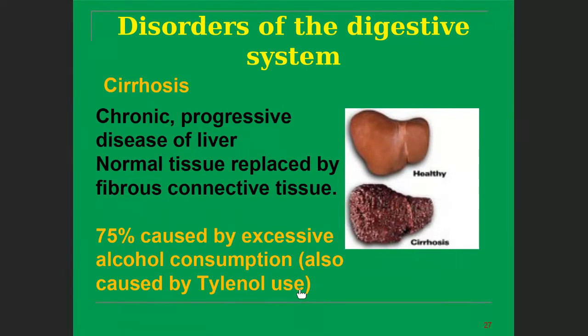So they cause cirrhosis in the liver, and you can easily differentiate between a healthy liver and a cirrhotic liver. You can see here that the fibrous connective tissues are replacing the normal tissue. You can see now it has been completely destroyed because of consuming alcohol.